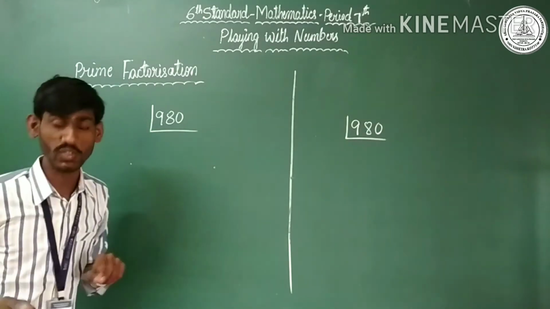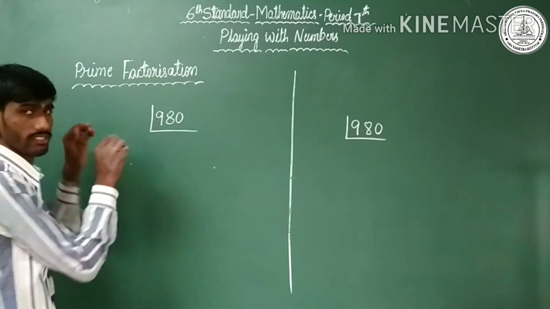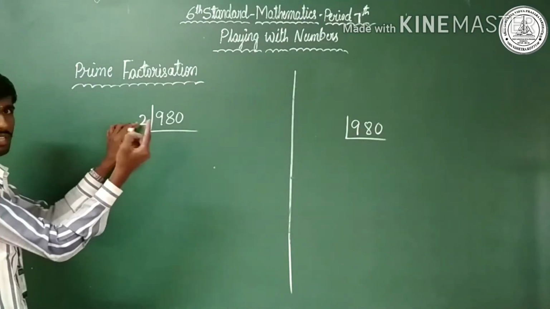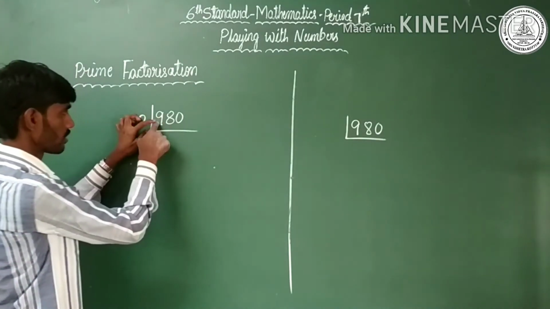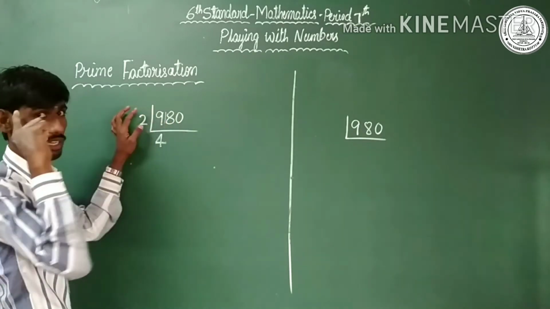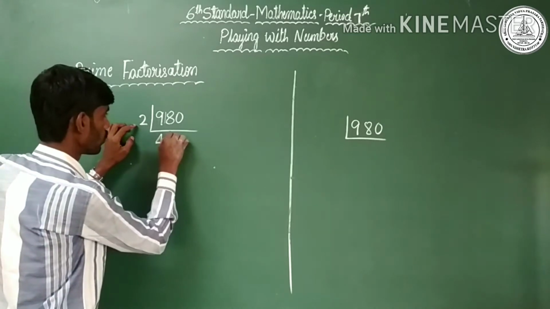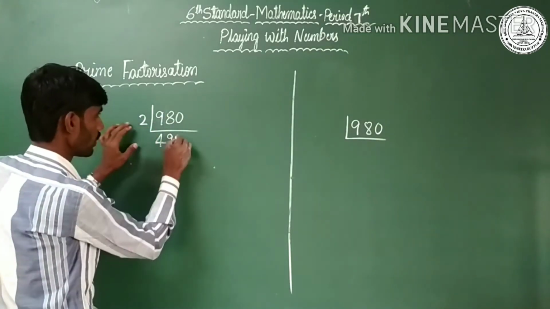Concentrate only on prime numbers. 2 is a prime number, so I'll start from 2. How many 2s in 9? It's not possible. So 2 fours are 8, remaining is 1, so it becomes 18 in mind. 2 nines are 18, so remove here, 2 nines are 18, cleared.